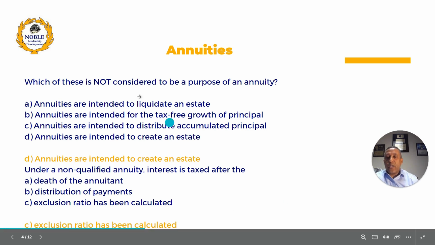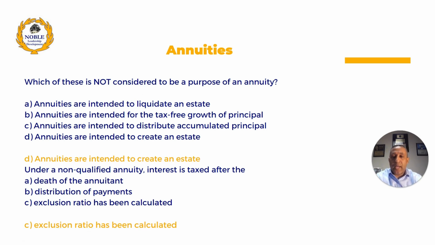So it's asking for not considered, or the exception, right? So that's the exception. That's the purpose of life insurance, is to create an estate. So in other words, we're saying annuity are to liquidate the estate. Annuity are intended for a tax-free growth of principal, tax-free growth during the accumulation period. You don't pay taxes. And then it's intended for distribution of accumulated principal that you're going to pay taxes on as ordinary income. So that's the answer.